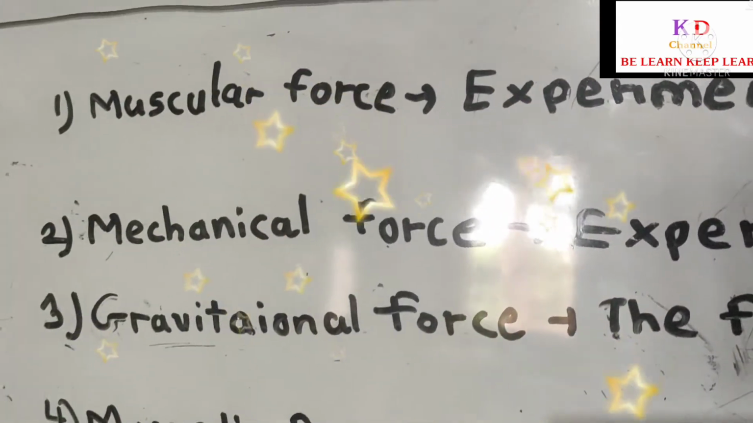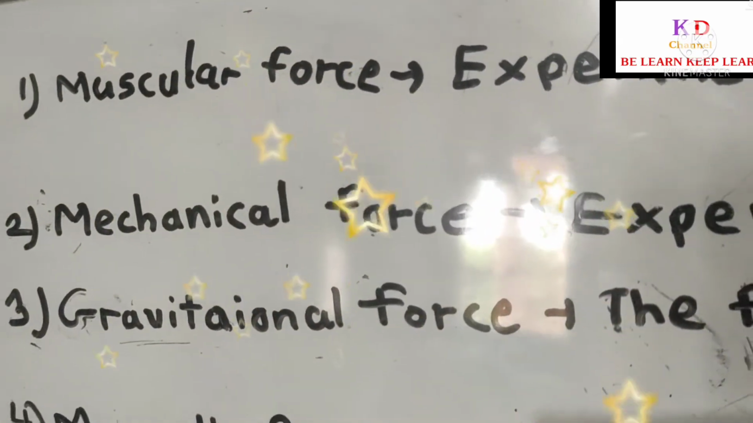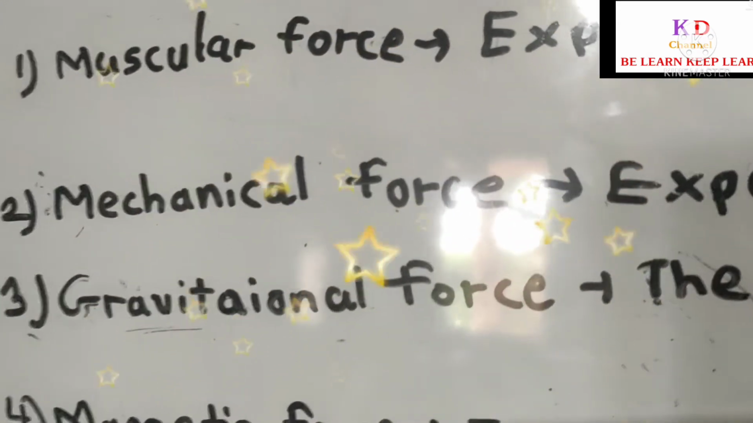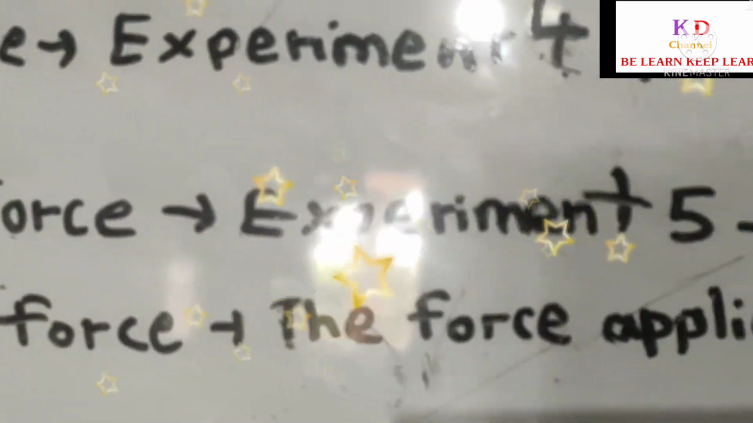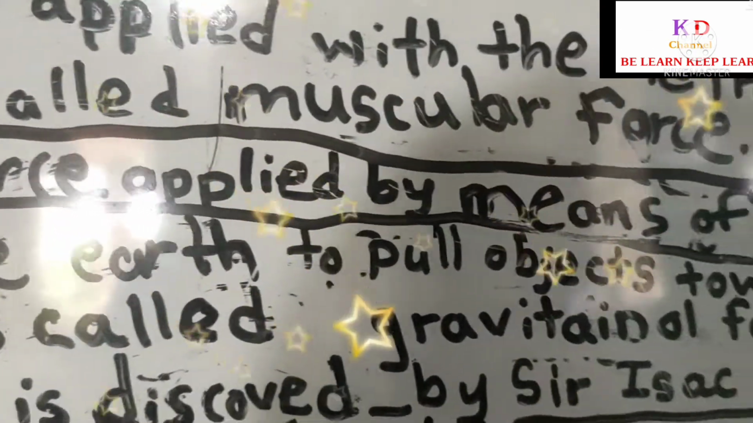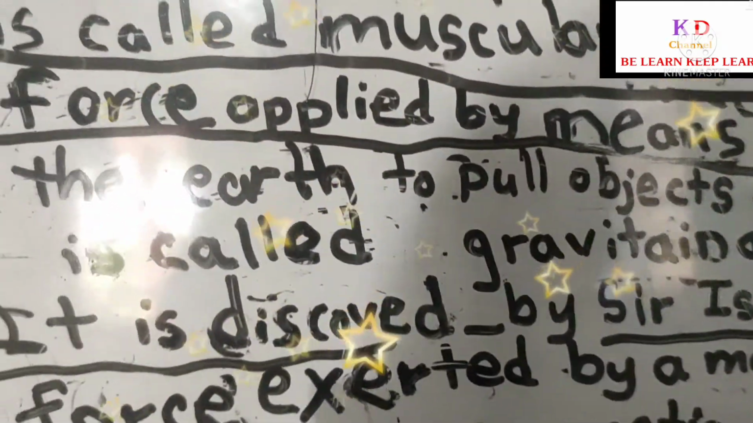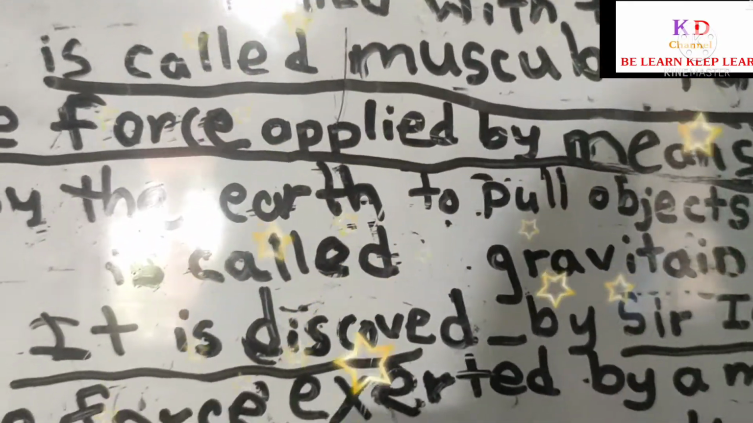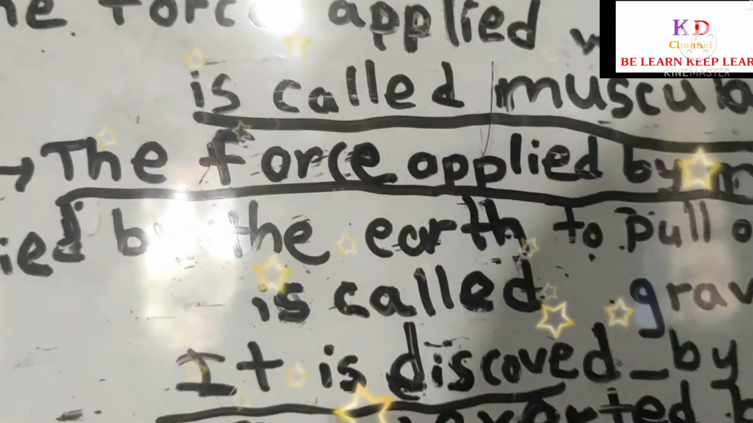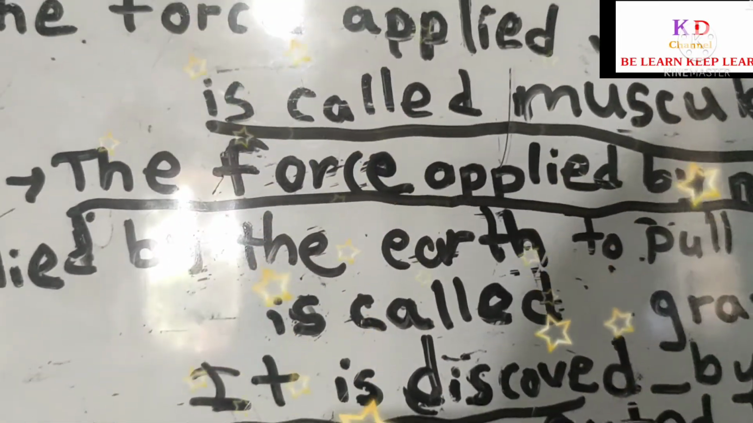So what is gravitational force? We can say that on our earth there is gravity. What does gravity mean? Gravitational force means the force applied by the earth to pull objects towards itself. It was discovered by Sir Isaac Newton. So the gravitational force means the force applied by the earth to pull objects towards itself. It's called gravitational force.